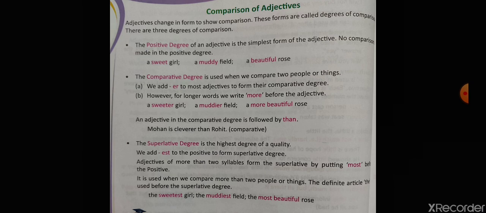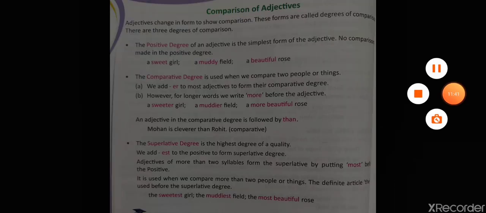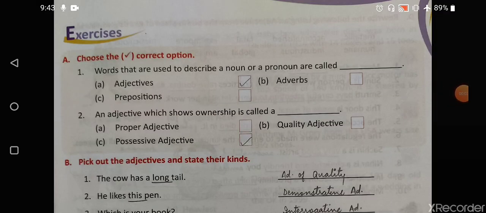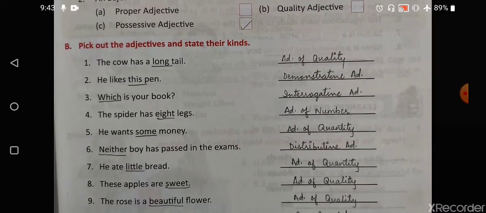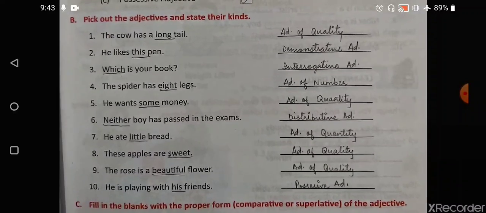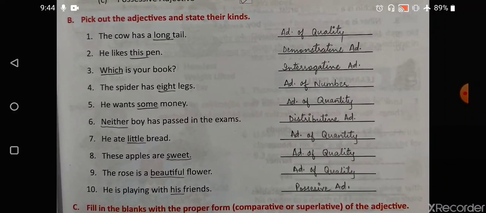Coming to the exercise on page number 37. First exercise: words that are used to describe a noun or a pronoun are called adjectives. An adjective which shows ownership is called a possessive adjective. It is very clear from the word: whenever you hear the word possessive, it will always show you ownership. Second is pick out the adjectives and state their kinds. These kinds of questions are very interesting, and they tell us whether we have understood the chapter or not.